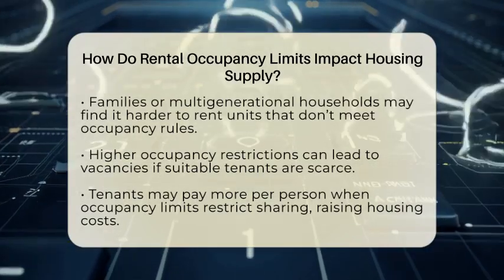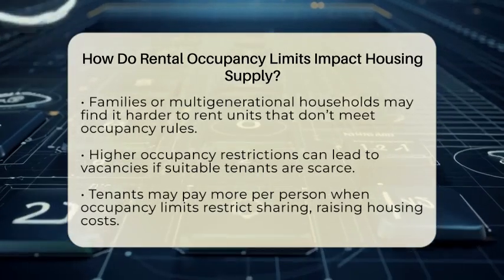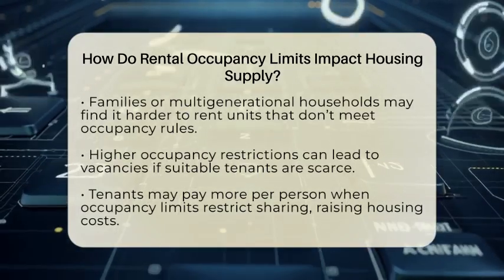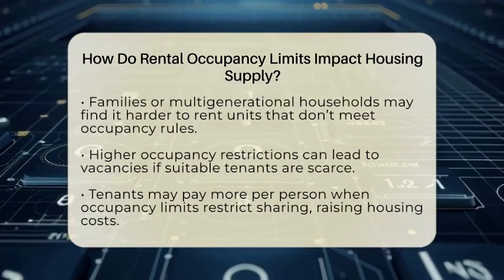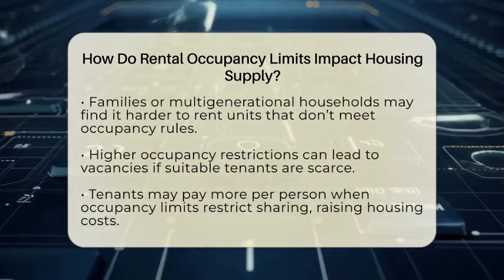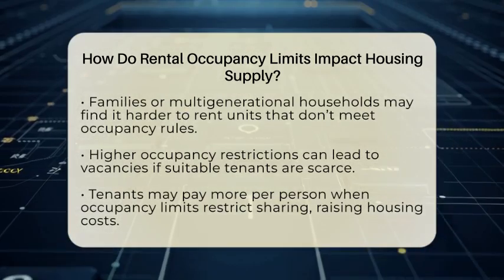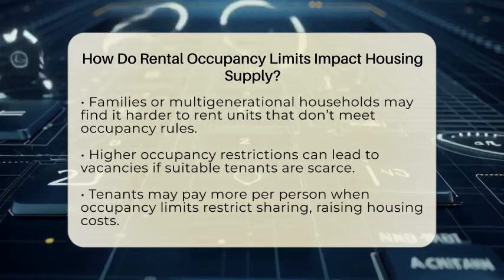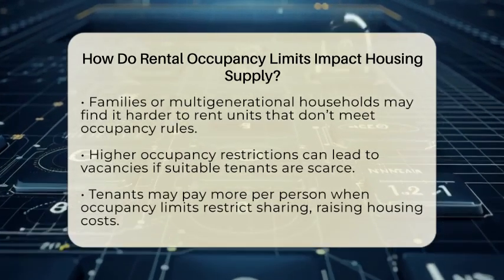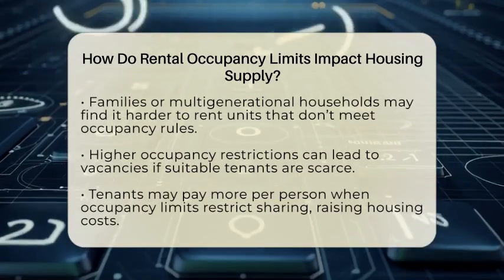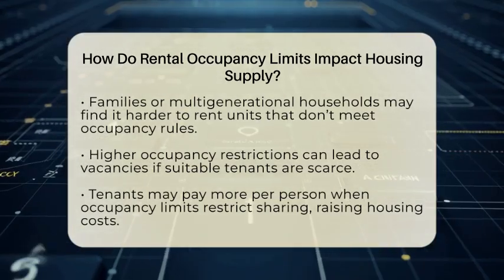From a landlord's point of view, occupancy limits can make managing properties more complicated. Landlords have to check that tenant groups follow the rules, which can limit who they can rent to. For example, families with children or multi-generational households might find it harder to rent certain units because they don't meet the occupancy rules. This can lead to vacancies if suitable tenants are hard to find.